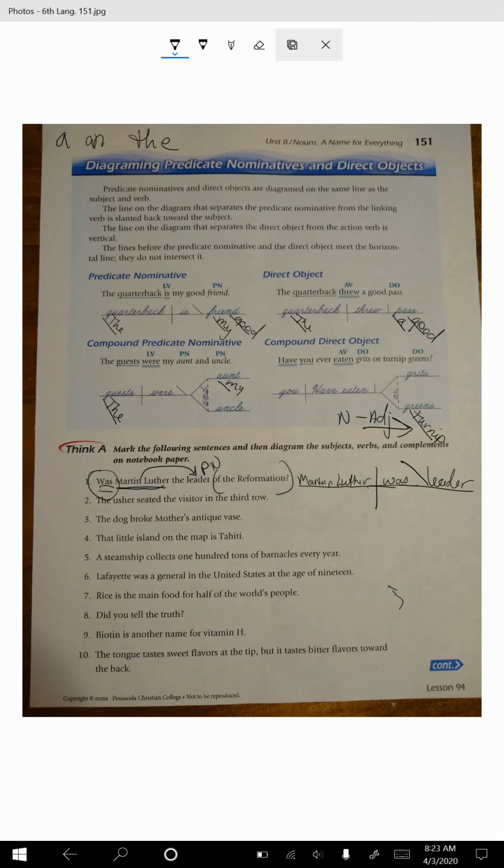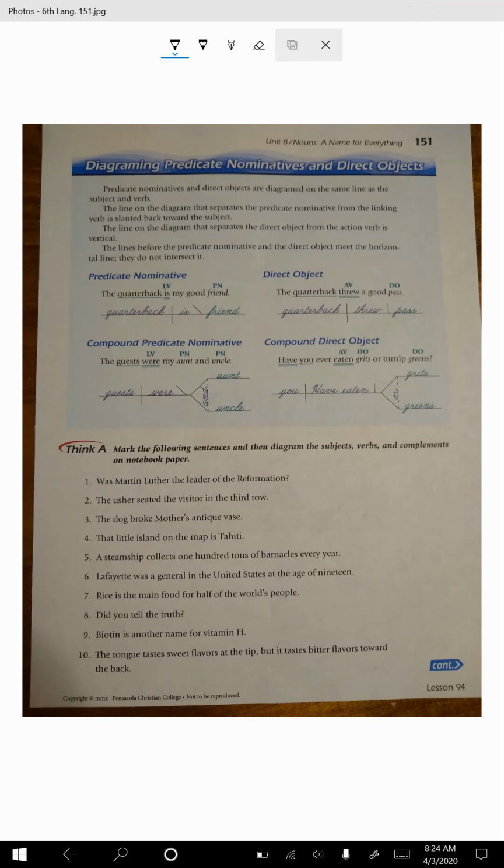If you want extra credit, we could put the under here. Okay, he was leader of the Reformation. Of the Reformation is not describing was, it's describing what he was the leader of. I'm going to run out of room, but you would do of Reformation, I'll abbreviate it, and the under there. That would be extra credit. All right. Get rid of all my scribbles.